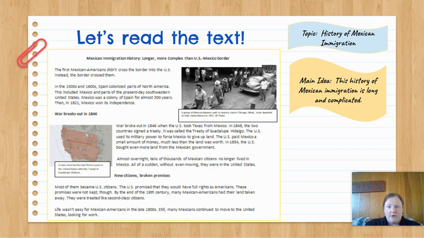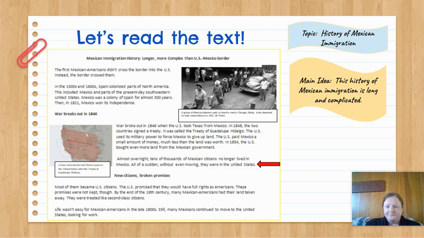I also wanted to mark some pieces of evidence that kind of stuck out to me on this page before we move on. I thought this was really interesting, where it said that almost overnight, tens of thousands of Mexicans no longer lived in Mexico. All of a sudden, without even moving, they were in the United States. That definitely supports the thought that it was a complicated history because people became immigrants to the United States without even moving. It's just their land became owned by the United States, therefore, they became immigrants.